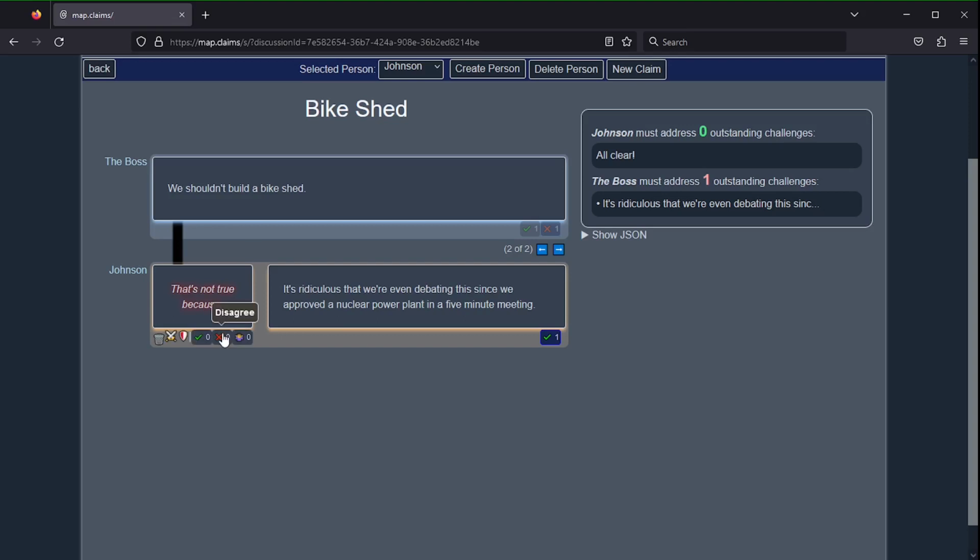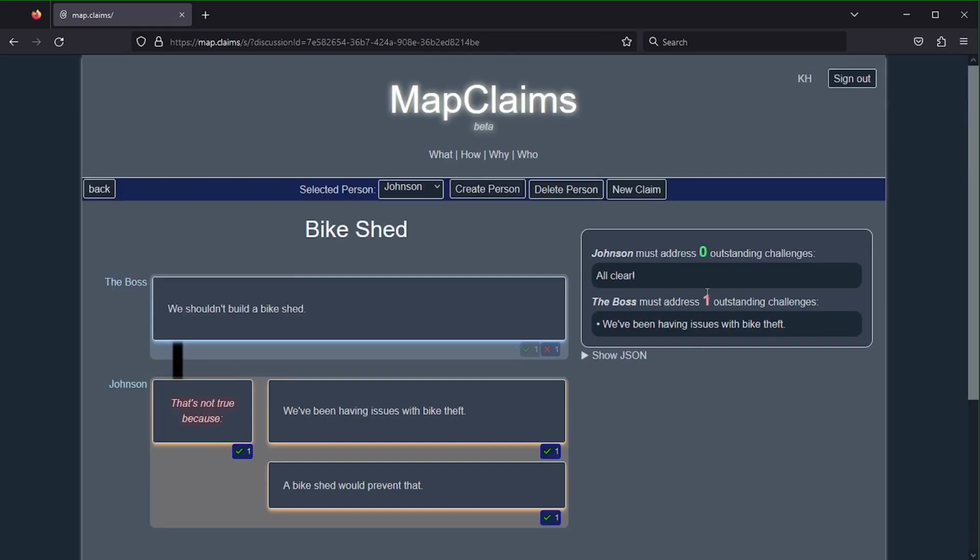So in our case, the argument turned out to be based on a critical misunderstanding that neither side even realized was happening, and it could have taken them a lot longer to discover that if they had gotten derailed arguing about things like car theft or nuclear power plants. In MapClaims, you can easily brush aside irrelevant or ridiculous arguments with as little effort as clicking a button, while still guaranteeing that no argument can go completely ignored.